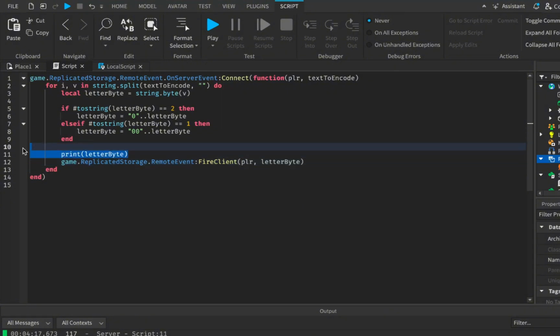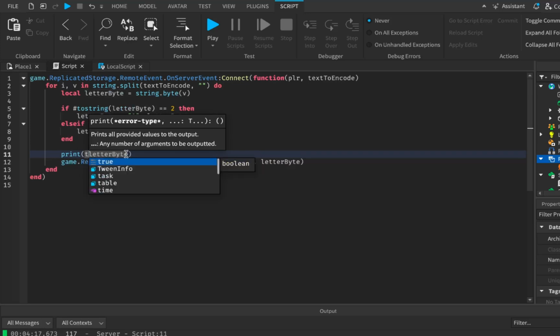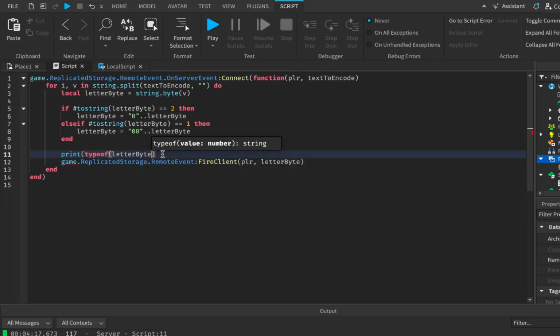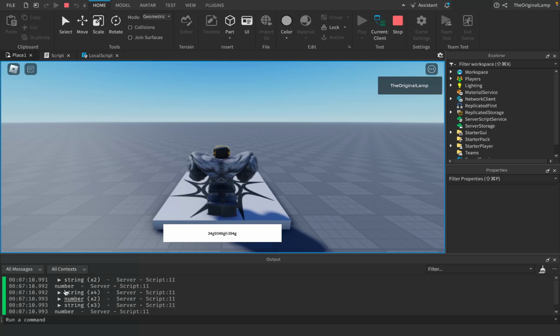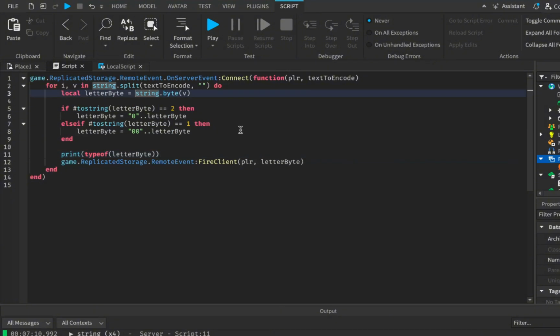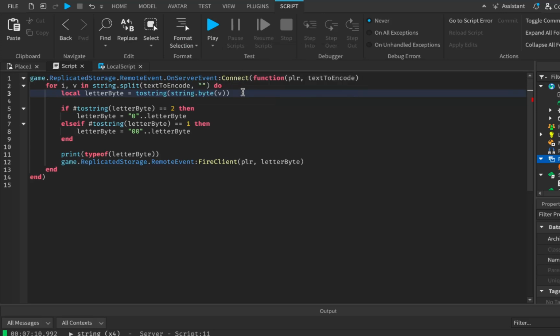And so we just gotta also ensure that we're doing this correctly, because I need to ensure that this letter to byte is an actual number. So let's just actually ensure that this is a number and it's not a piece of text or whatever. So let's see, if I do it like this, it is number string, or actually wait, you know what? Complete change of plans, okay? Instead of it being a number, let's just turn it into a string, okay? So all of them will now be strings. And if this is confusing right now, don't worry, because it's supposed to be confusing, okay?